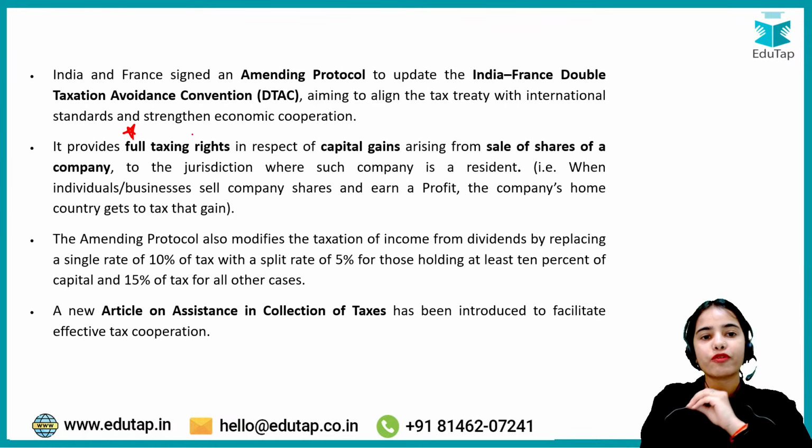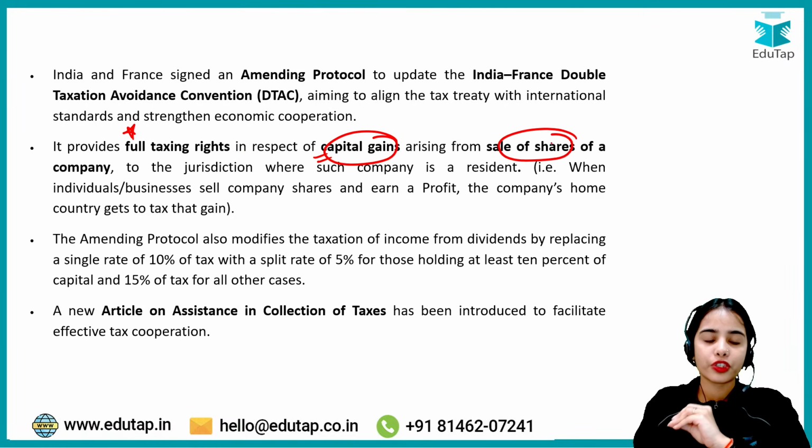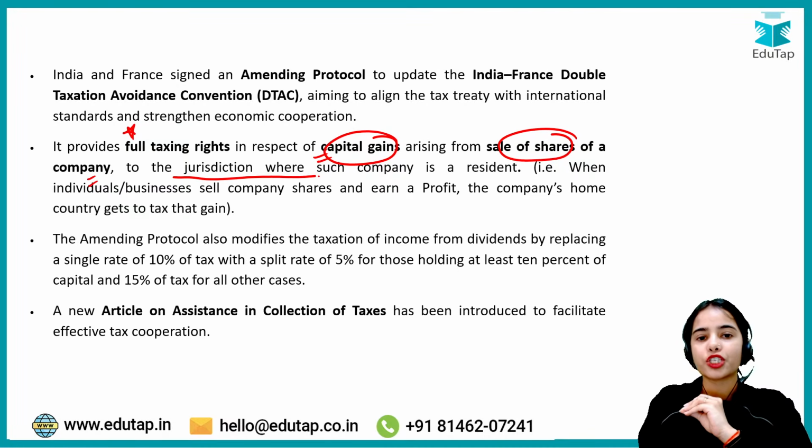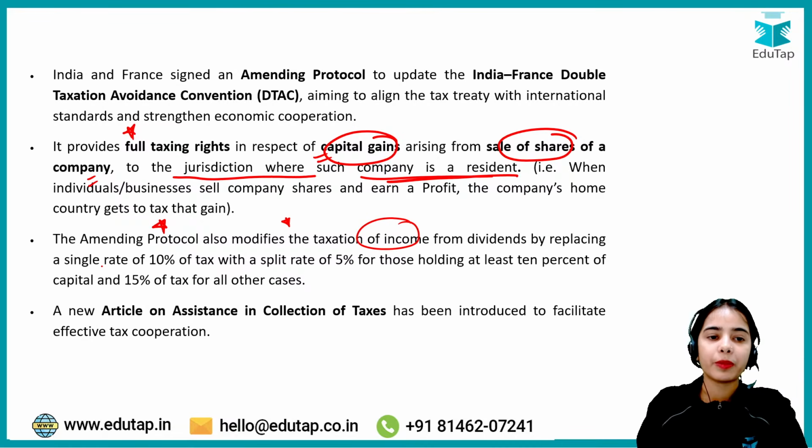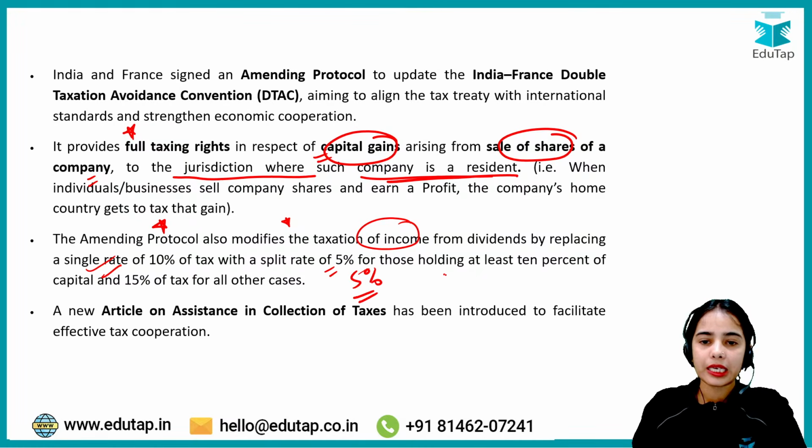So it provides full taxing rights in respect of capital gains arising from sale of shares of a company to the jurisdiction where such company is resident. The amending protocol also modifies the taxation of income from dividend by replacing a single rate of 10% tax with a split rate of 5% for holding at least 10% of the capital and 15% of tax for all other cases.